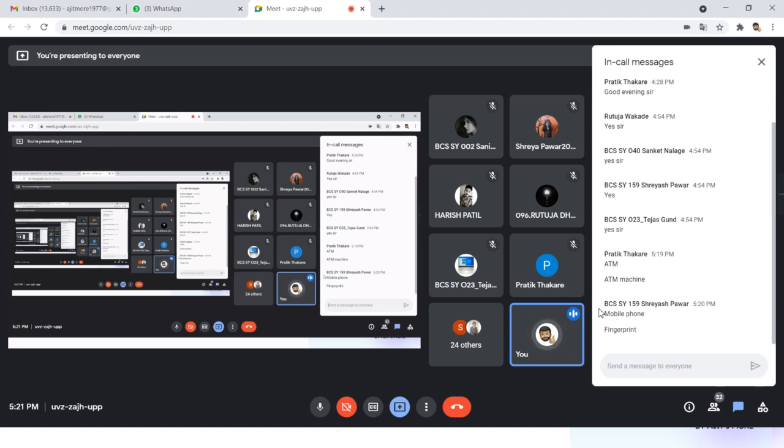So many examples the students gave. It didn't take that much time. See, like Harish told, then Shreyas, then Pratik told. Okay, so I hope you are clear with that concept.